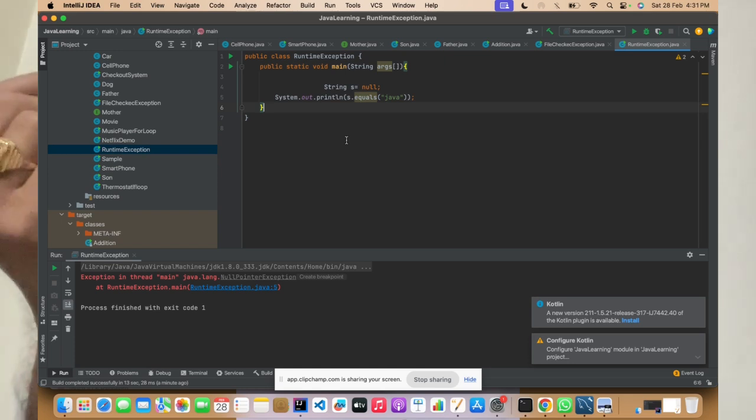Now when your account balance is 0 and you went to the ATM card and are trying to withdraw the money from the ATM card, then what should happen? It should show some exception, right?